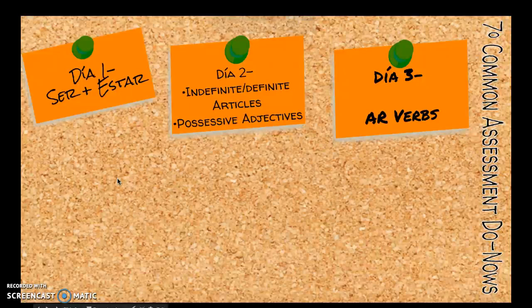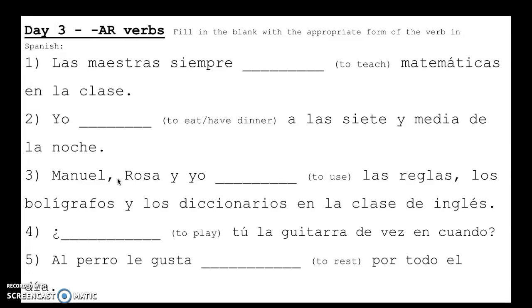Today we're actually going to double up. We're going to do Día Tres y Día Cuatro because both of them are quick activities and I think that you will find them on the easier side. So Día Tres is focusing on AR verbs. On your sheet at the top it should say Día Tres with topic. You are writing in AR verbs and fill in the blank with the appropriate form of the verb in Spanish.